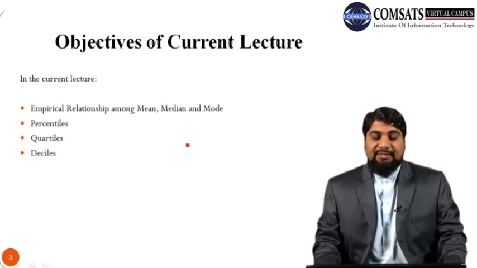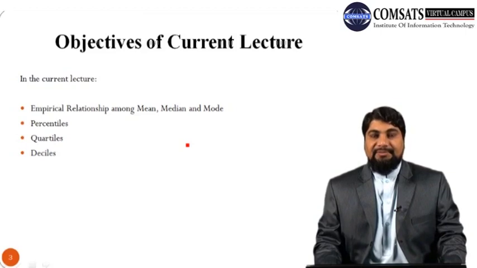And then we will discuss percentiles, quartiles and deciles. Actually percentiles, quartiles and deciles are collectively called quantiles. Sometimes we divide the data into several parts. If we divide the data into 100 equal parts, then each part is called a percentile. Similarly, if we divide the data into 4 equal parts, then each part is called a quartile, and if we divide the data into 10 equal parts, then each part is called a decile.